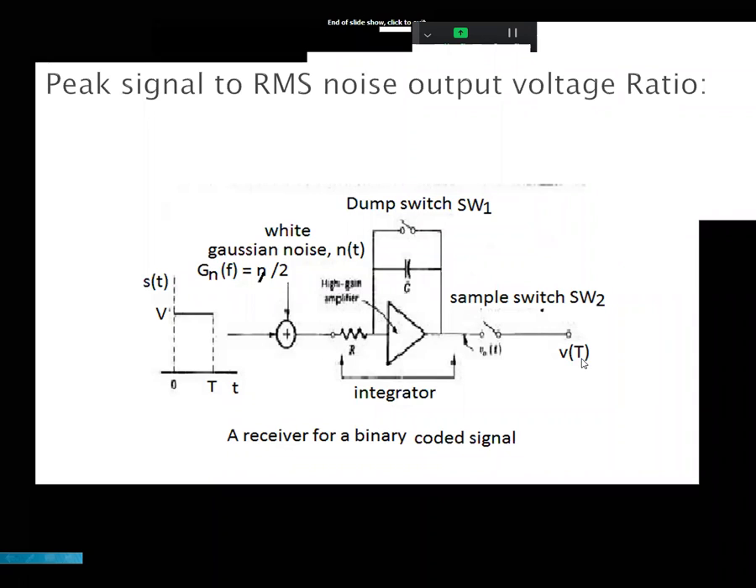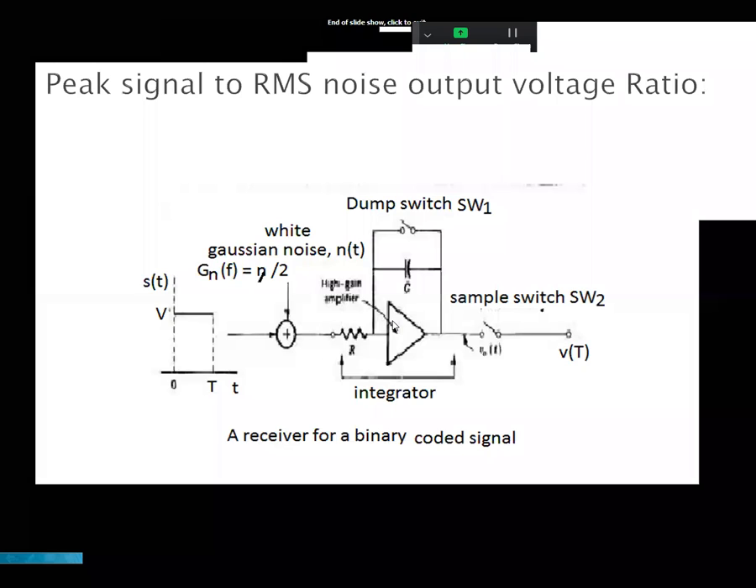Then we have the signal generated bit by bit. In the digital domain, there is bit after bit, and some transition takes place. So one bit after another, the capacitor is suddenly discharged and charged, discharging and charging, depending upon the operation of the SW1 switch, the dumping switch.